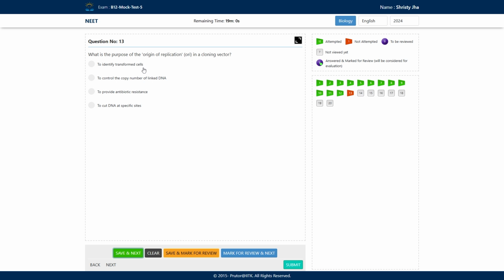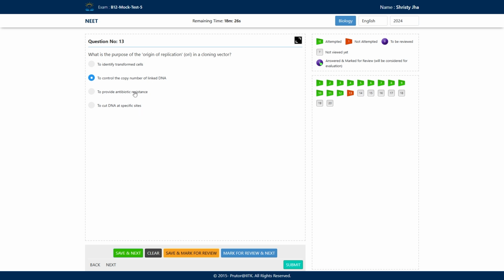So the first option is not something we can relate to origin of replication. Second, to control the copy number of linked DNA. This is something we have emphasized and studied during this part also. Origin of replication can control the copy number of linked DNA. It can decide how many copies of this linked DNA can be formed. So the answer is second, but we will see the other options also.